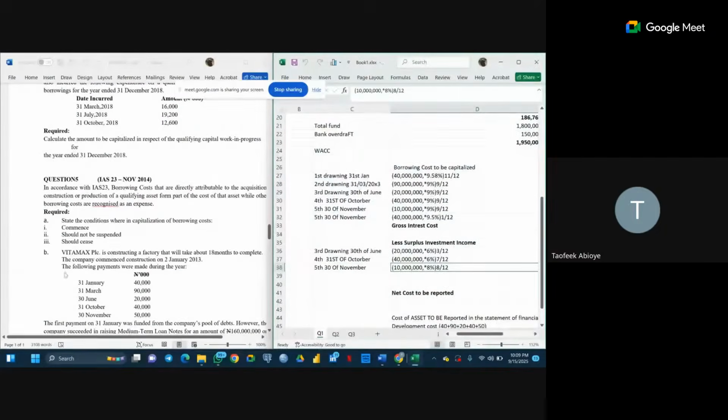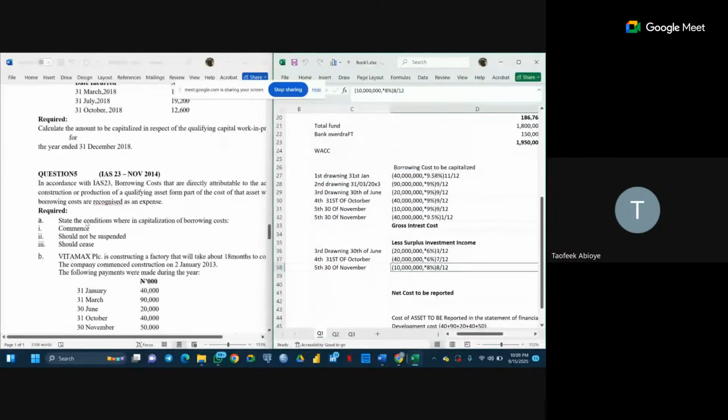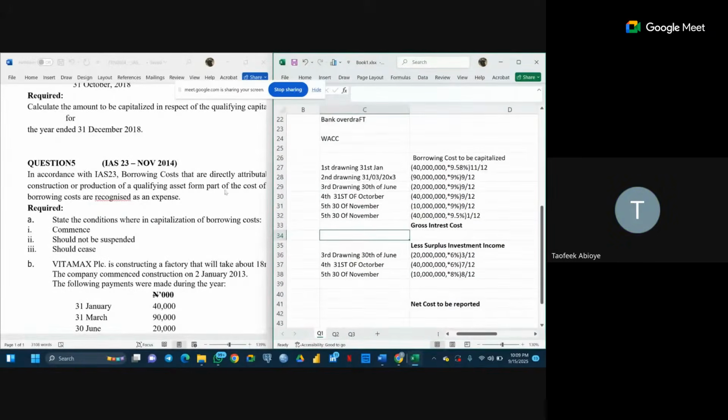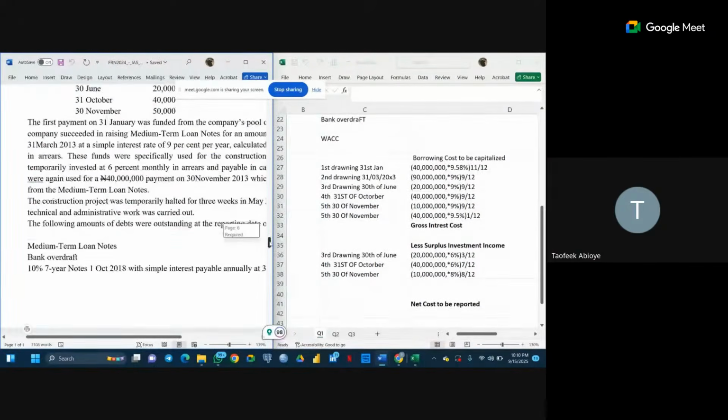I hope you can all see my screen. Yes, I can see your screen. Okay. So the question is this. The A part asks us to state the condition where borrowing costs can be capitalized, and where it should not be, where we can suspend it. Now the second question where we have the calculation.